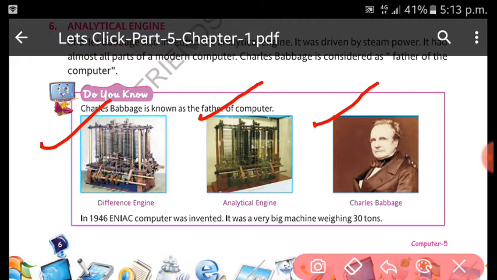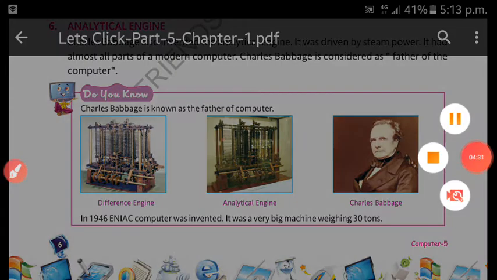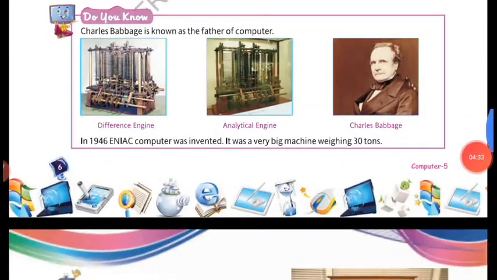And after that, in 1946, the ENIAC computer was invented, and it was a very big machine. The weight of this machine was 30 tons. So let us go forward.